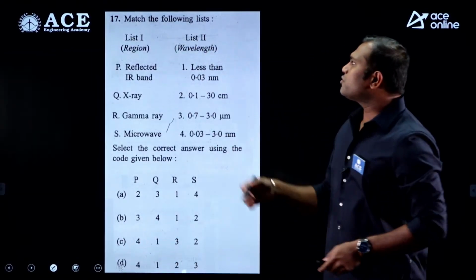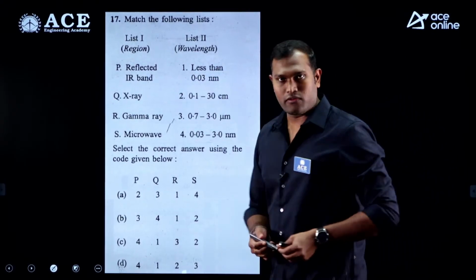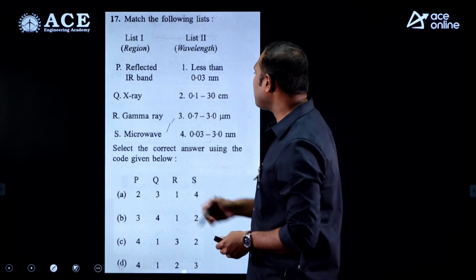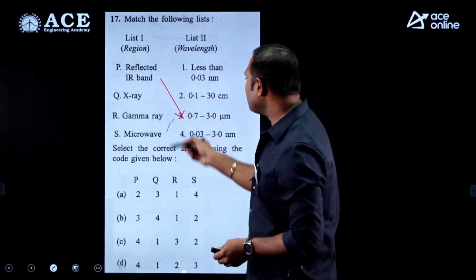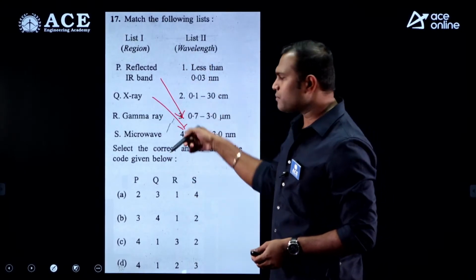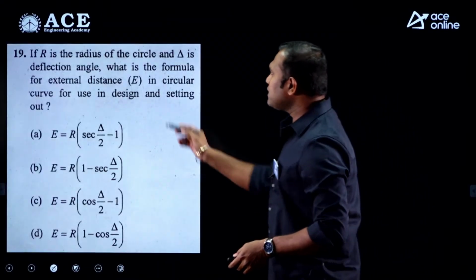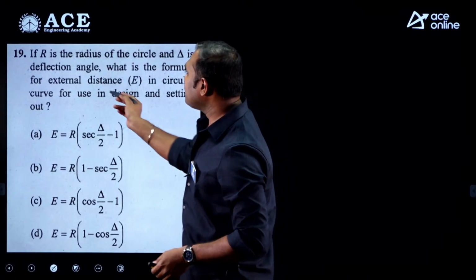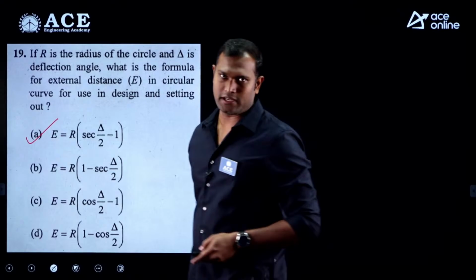Next, come to question number 17, match the following. If you see, they have given the region and the corresponding wavelength. If you observe, for the reflected IR beam, it is 0.723 micrometer, and for the Q, which is X-ray, it is going to be 0.0323 mm. So, from the given options, the correct answer is option B. Next, come to the question. If R is the radius of the circle and delta is the deflection angle, what is the formula? So, it's a direct formula. The correct answer is option A.